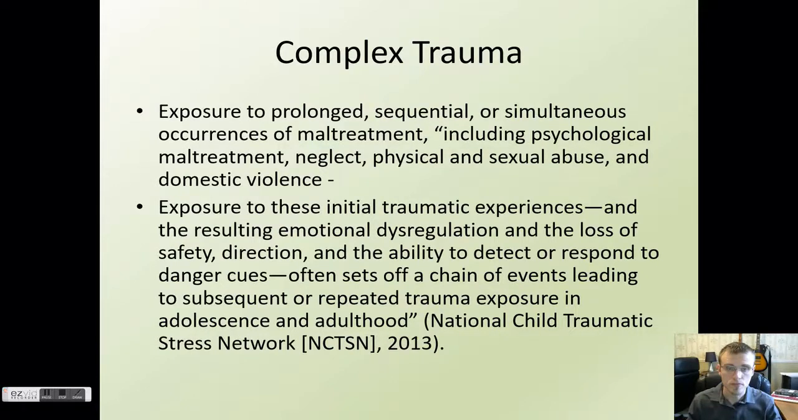Another really important concept is that of complex trauma. This has been defined by the National Child Traumatic Stress Network as exposure to prolonged, sequential, or simultaneous occurrences of maltreatment. This will include psychological maltreatment, neglect, physical and sexual abuse, and domestic violence. What's important here to keep in mind with complex trauma is that, yes, this is an intense form of trauma, but it's also prolonged, repeated, sequential, or simultaneous. So what we're seeing here is that a deeper history of repeated traumas is what we consider complex trauma.